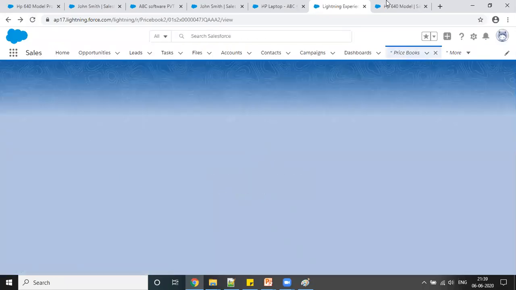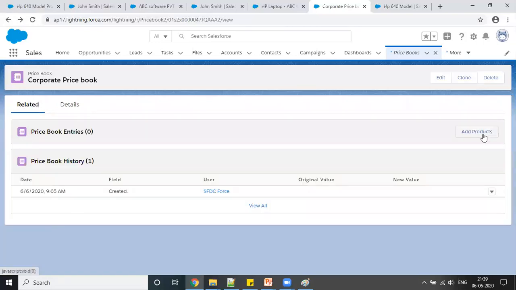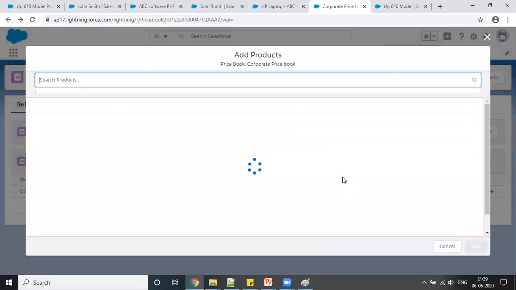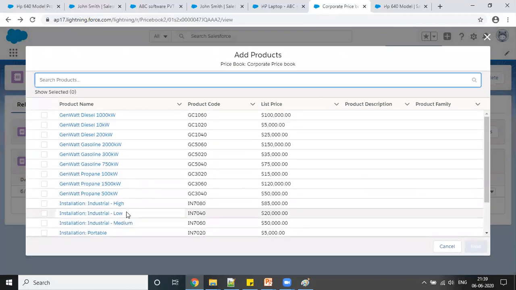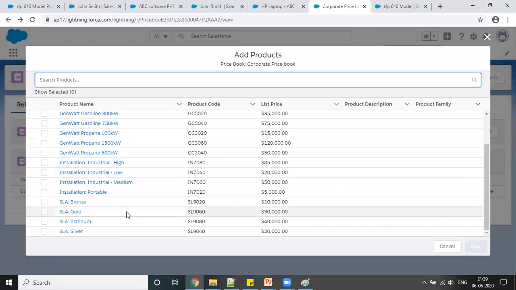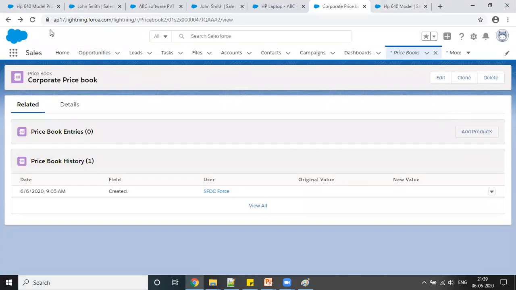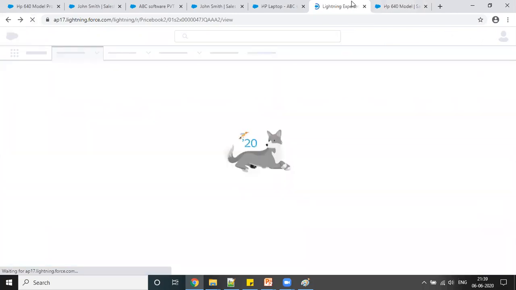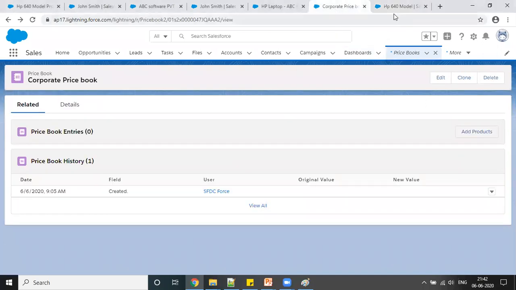So this problem is across the orgs, or it's only for developer org, Dinesh? Because I've seen that sometimes you have to refresh it multiple times. Sometimes it happens. Yeah, sometimes if there is a server issue, then that is fine. But it could be a network issue from my side, so that could be the reason. So 1 second. Okay, I still after a few refreshes I don't see it here.